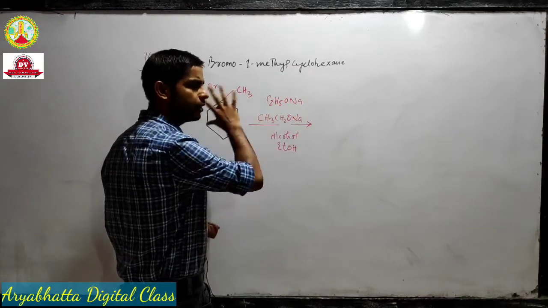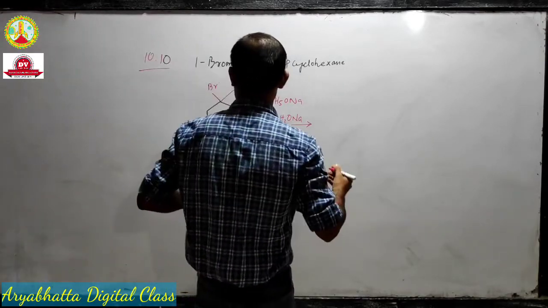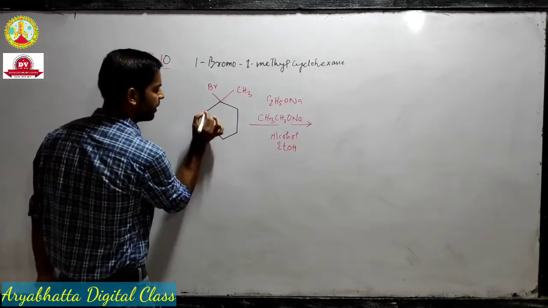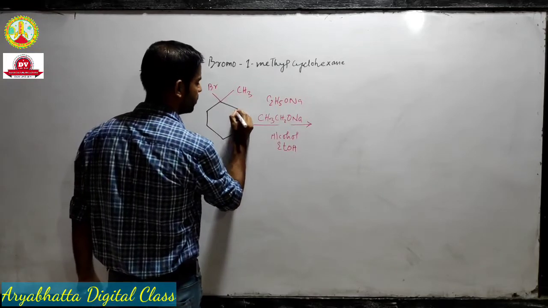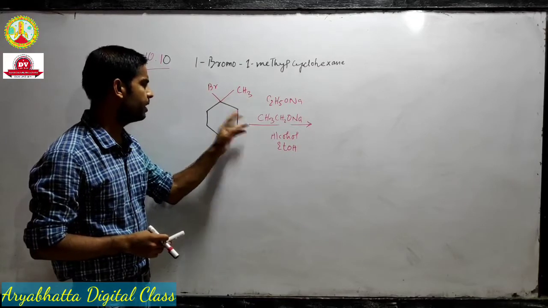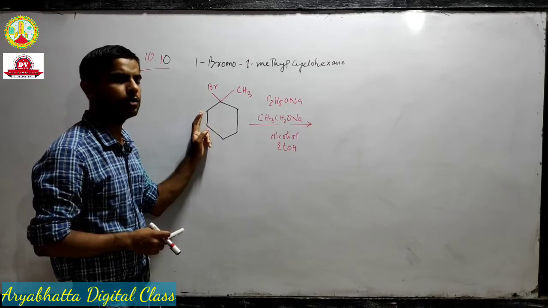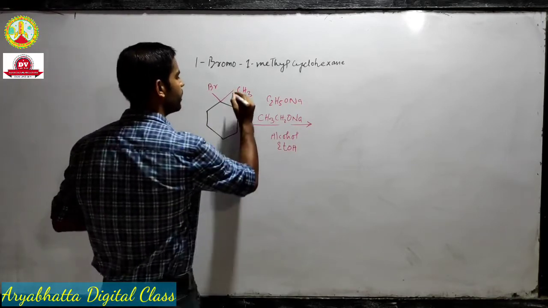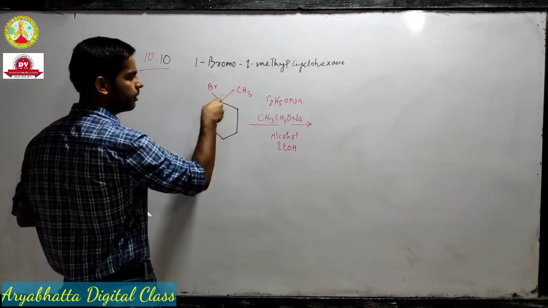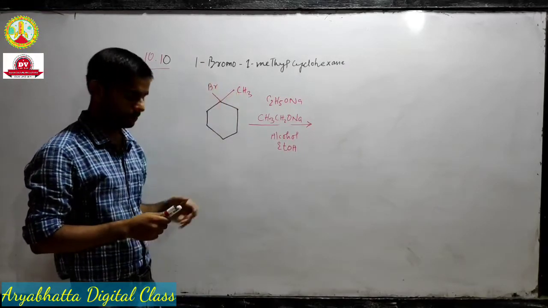base and it will remove this bromine. Okay, so what are the possibilities? We know a beta elimination will take place. So this is beta carbon, this is beta carbon. So there is a probability that we can remove hydrogen from here, or we can remove a hydrogen from here, but we have one other possibility also, that we can remove a hydrogen from this carbon also. Okay, because obviously it's a beta carbon also. Okay, so it is also a beta carbon.